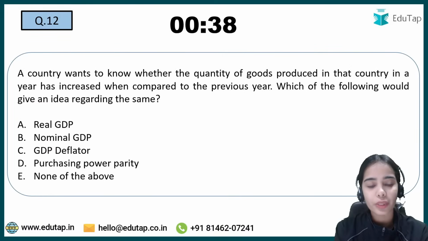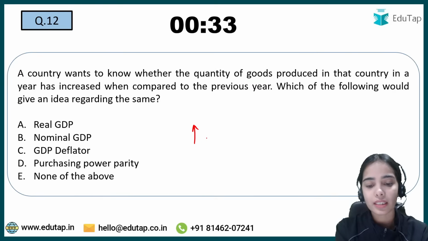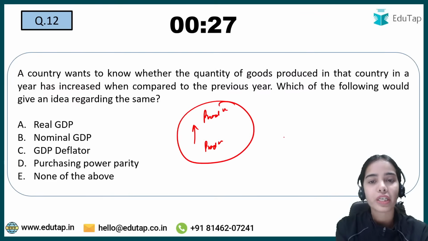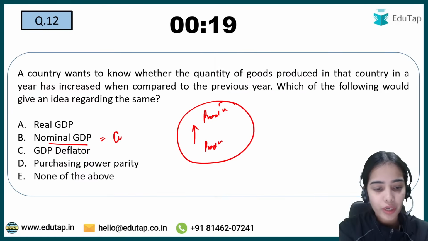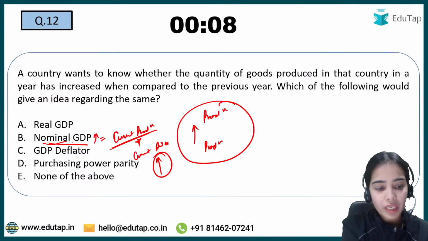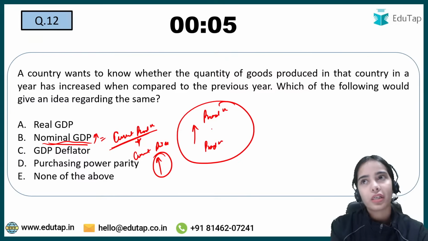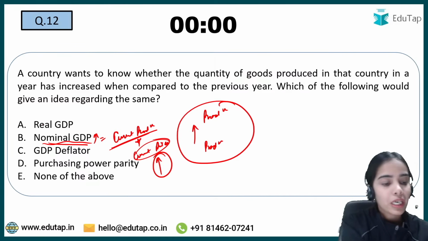Now coming to the next question, try to answer the question. The question is asking how we will be able to recognize that production is increasing in the country, that the quantity of goods produced in the country is increasing. Through which variable can we know that? Nominal GDP has current production, and we multiply the current production with the current prices. So nominal GDP can increase when the current prices are increasing. So nominal GDP cannot show the actual increase in production, because it might be increasing because of prices only. We take real GDP.